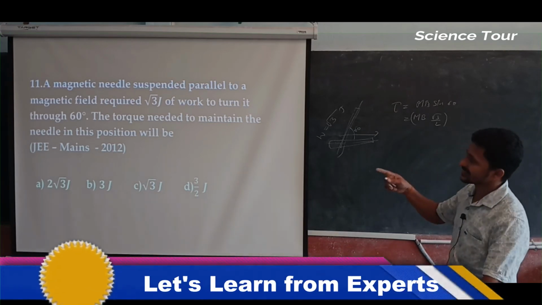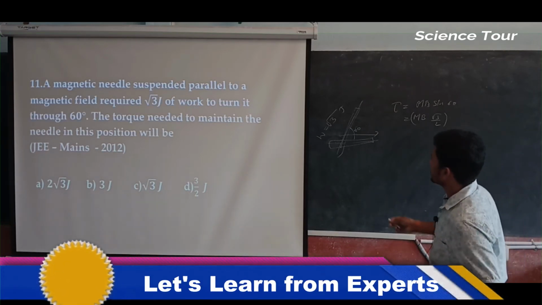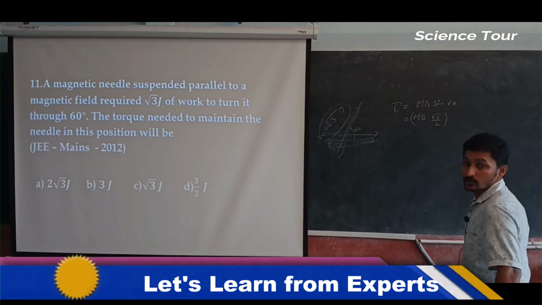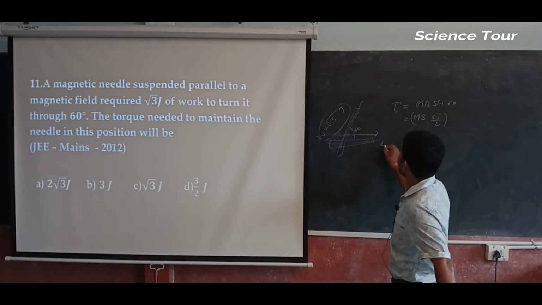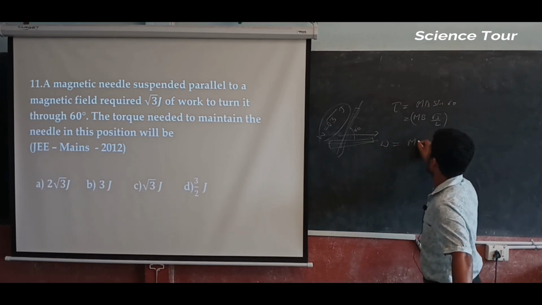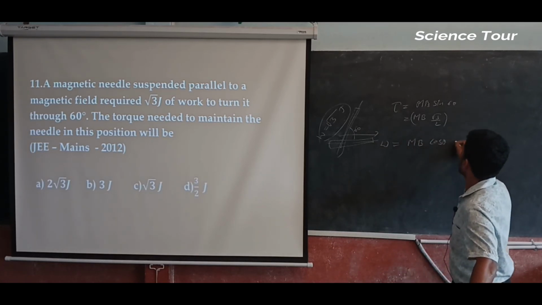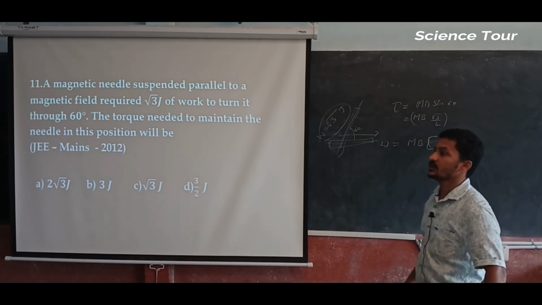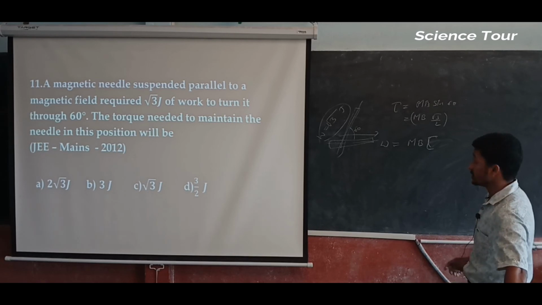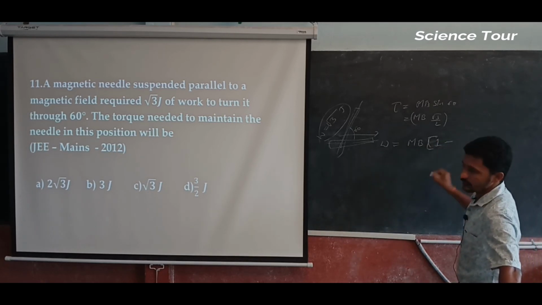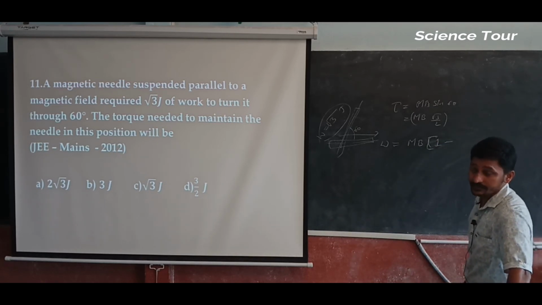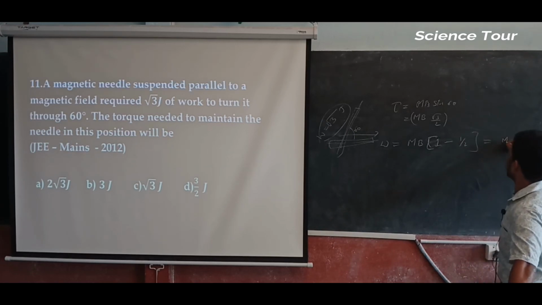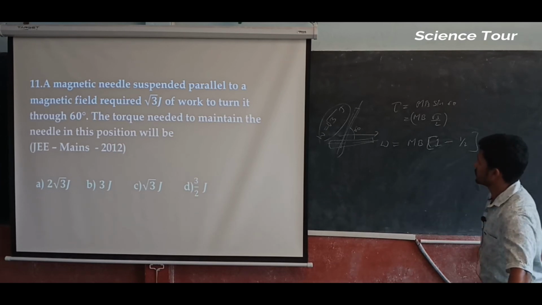Now is the answer there? No. Then what do I have to do? Since they have given W, we have to write it in terms of W. W is equal to mB (cos θ1 minus cos θ2). Cos θ1 means cos 0, which is 1. Next, cos 60 means half. So 1 minus 1 by 2 is nothing but mB divided by 2 we got.